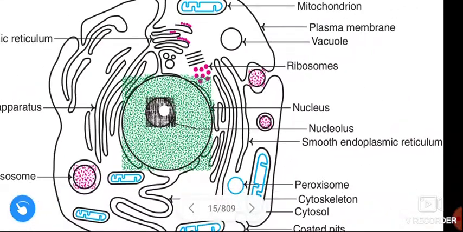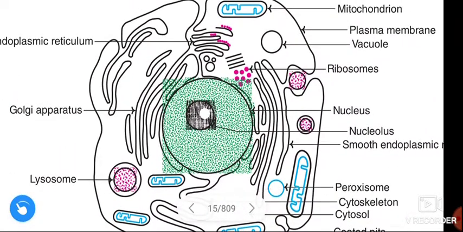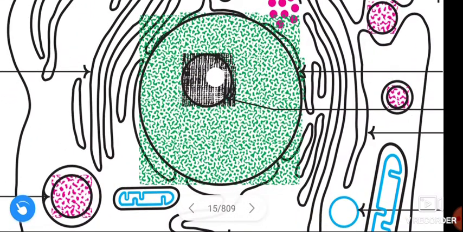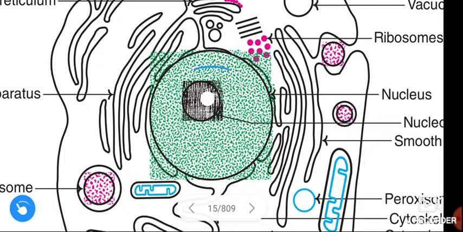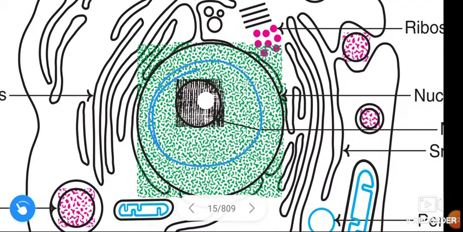The outer membrane of the nucleus is continuous with the endoplasmic reticulum. The ground material present in the nucleus is nucleoplasm, and this is rich in the enzymes DNA polymerases and RNA polymerases.